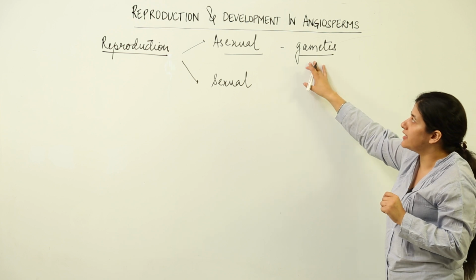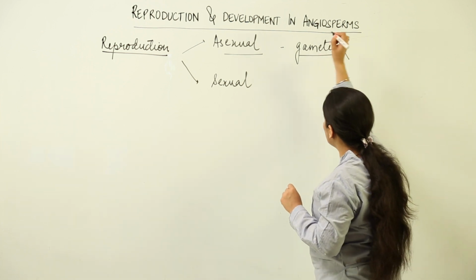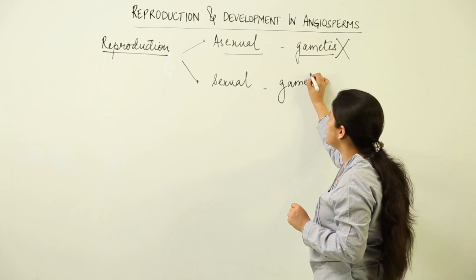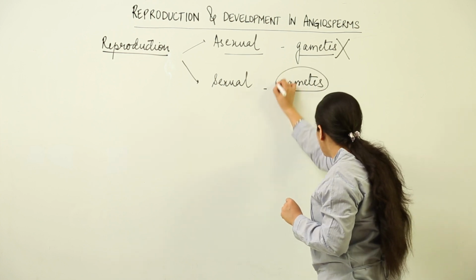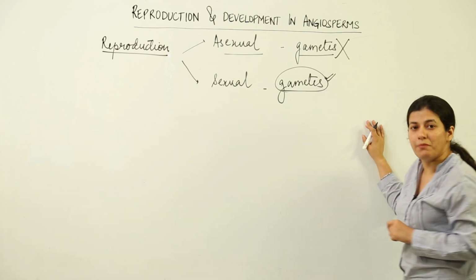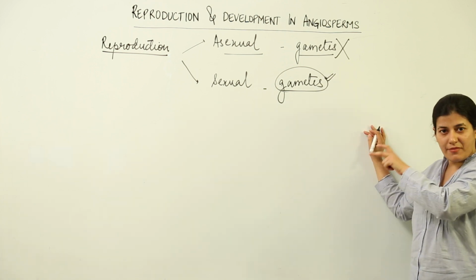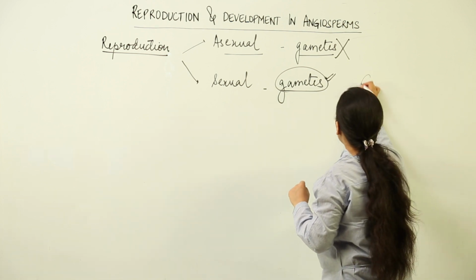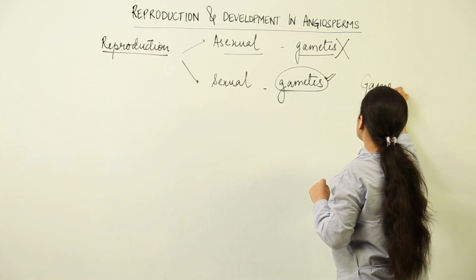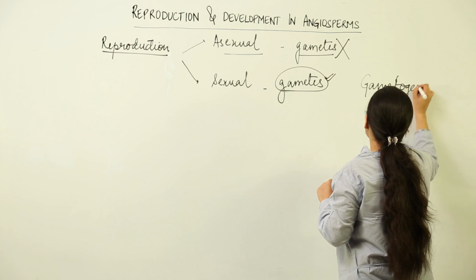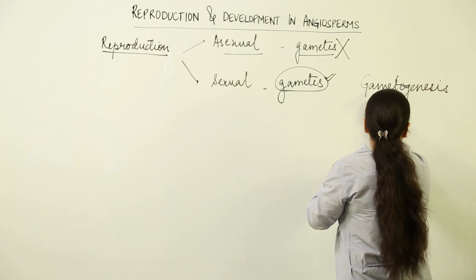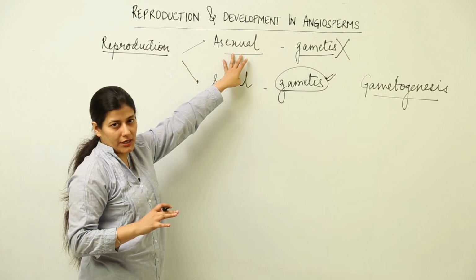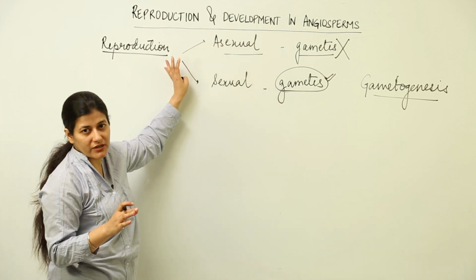Now, when I say that no gametes are being formed over here, that means the point of difference between sexual reproduction and asexual reproduction would be categorically the formation of gametes. Formation of gametes is known as gametogenesis. Remember this term, we are shortly coming to this, but for now let's come back to asexual reproduction, that any specialized or non-specialized part.